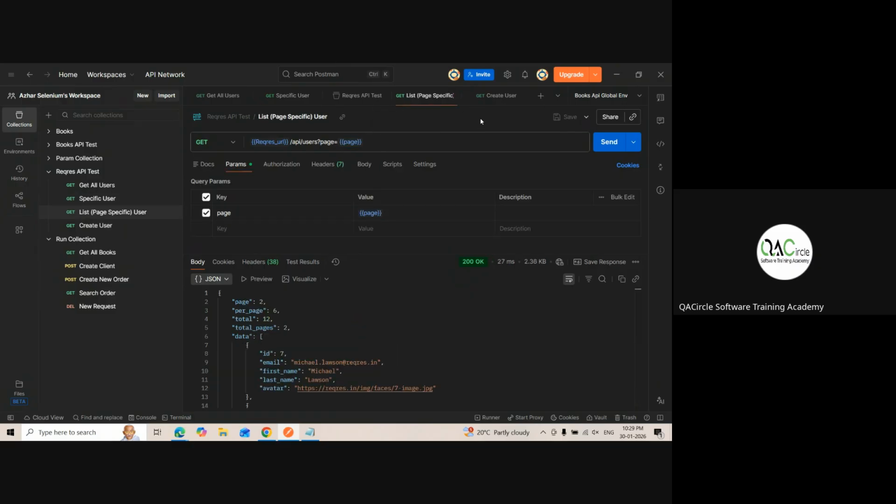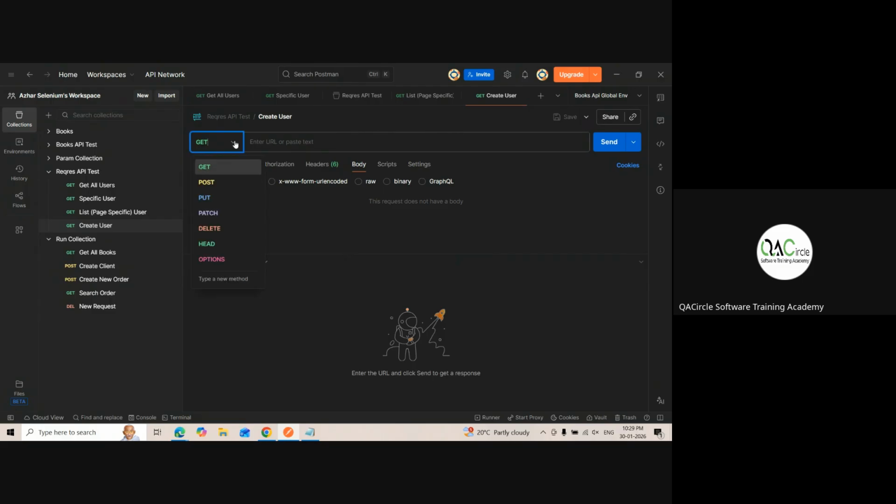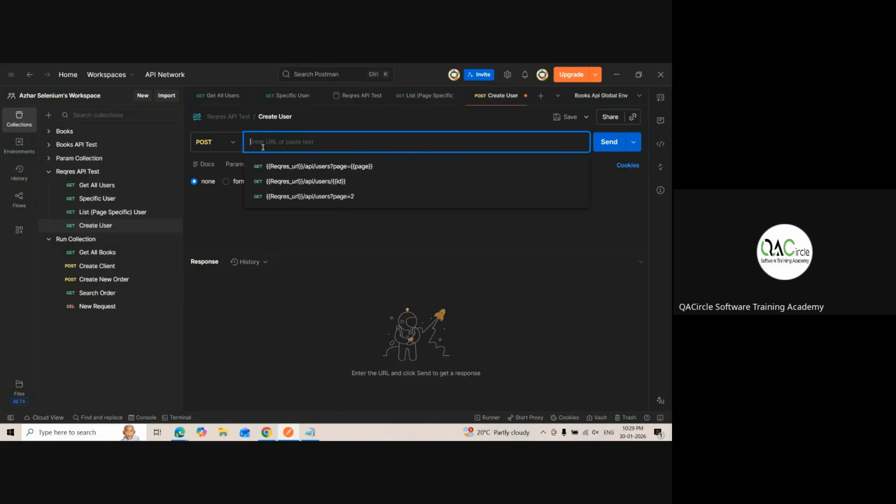This is also a get request. Now, when you use a create request, it is something called post. It's like insert into table values. So we are entering something here. When you create it, it enters into the database. So for creating a user, we need the reqres URL. Let me put this as a post request.